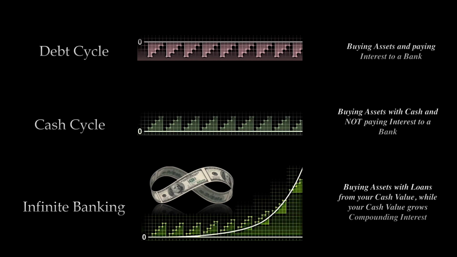All while at the same time, having a life insurance death benefit in place to protect their family, having living benefits in case of an emergency, earning compound interest on their money, and still had access to 100% of the money tax-free, since the money was taken out through a loan to purchase the asset they wanted to buy in the first place.